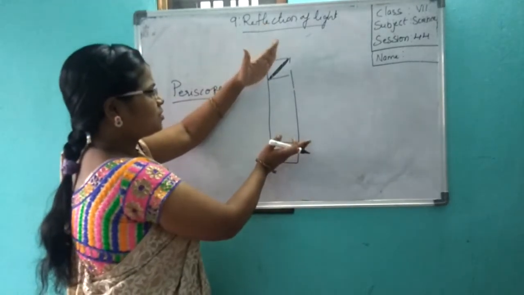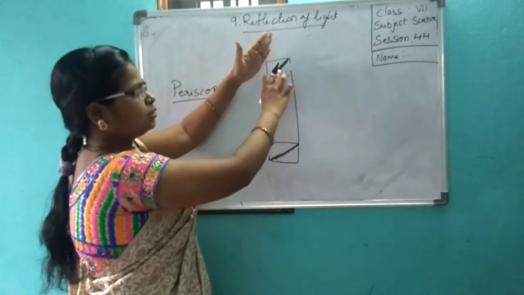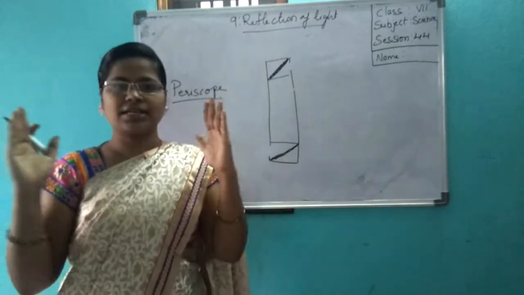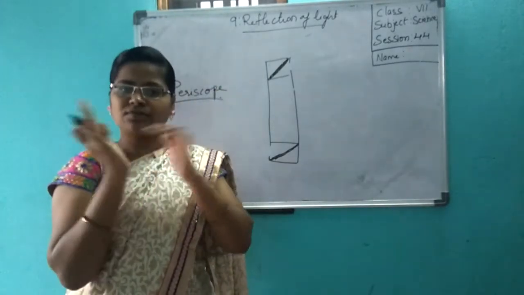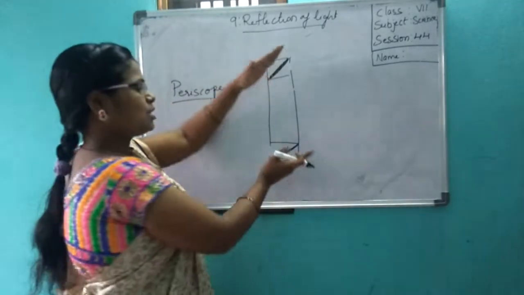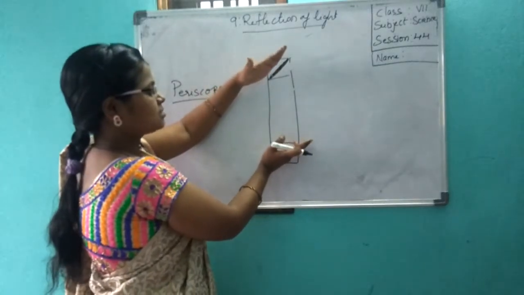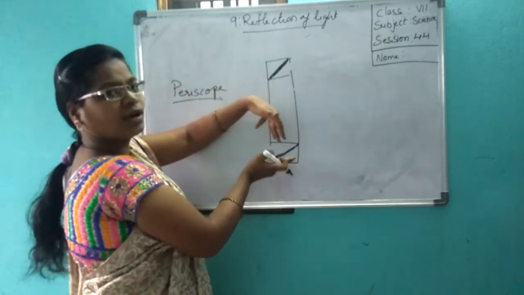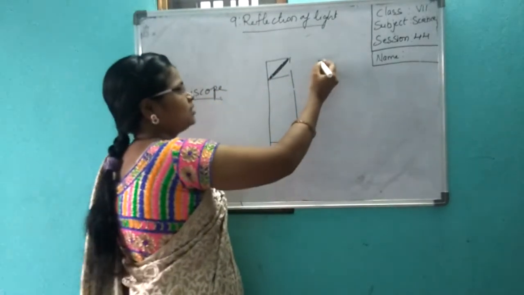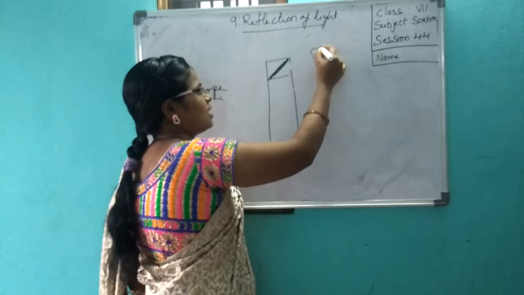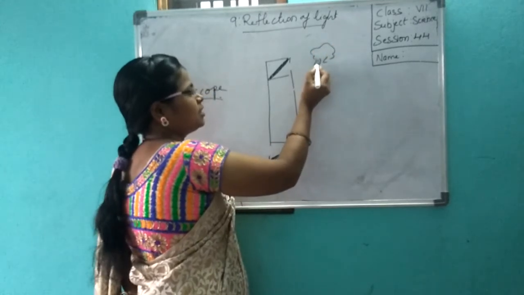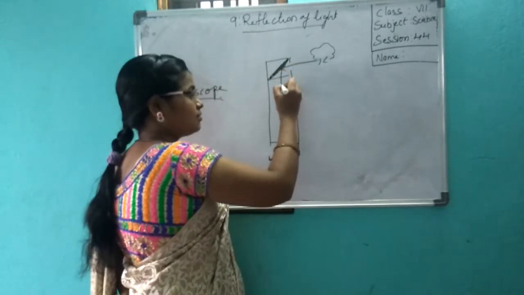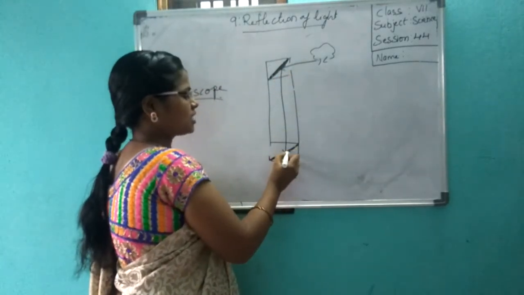Now you have to try to fix this mirror so that the image on this should be seen in this. When you bring two mirrors like this, the image on this mirror will fall on this. Here also you have to adjust the angles of this mirror so that the image of this mirror will fall on this mirror. Now if you go outside and see a tree, the image of this tree will fall on the mirror and get reflected and fall on this second mirror.